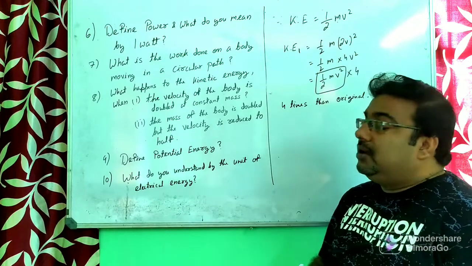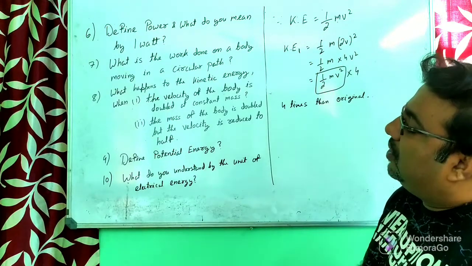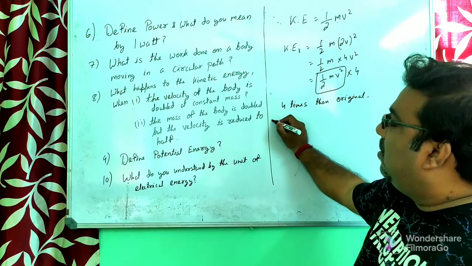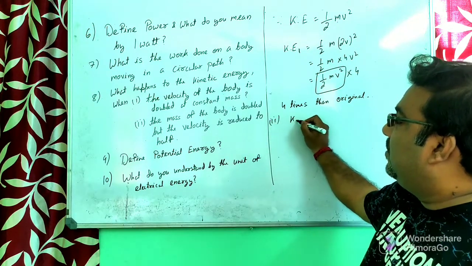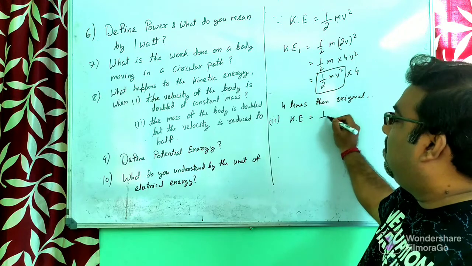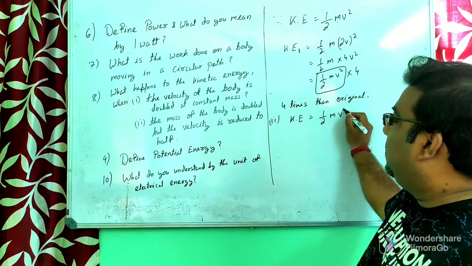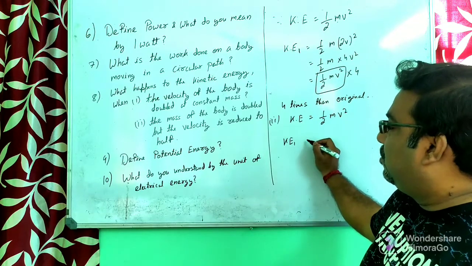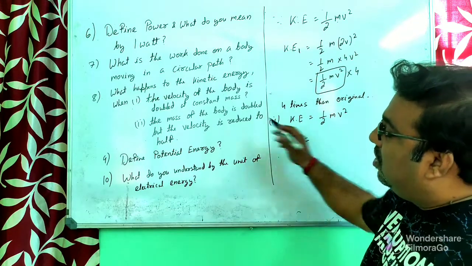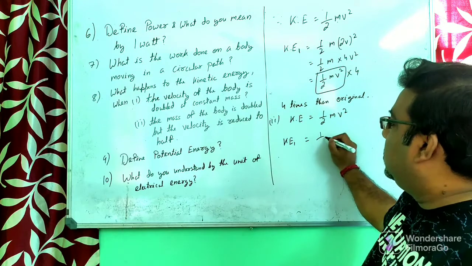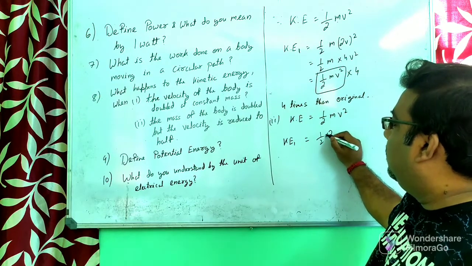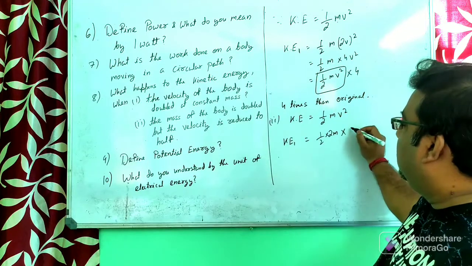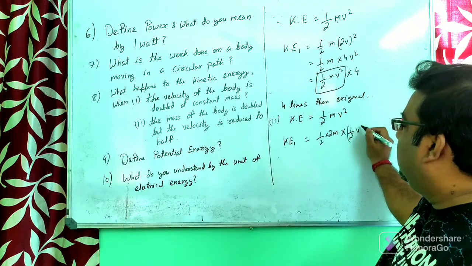Is it clear? The second question was this: the mass of the body is doubled but the velocity is reduced to half. Now for the second part, since we know that originally the kinetic energy has mass m and velocity v, it is half mv square. Now the new kinetic energy KE1, suppose the mass of the body is doubled. That means in the place of m we can write 2m, and the velocity is reduced to half, so in the place of v we can write half v.